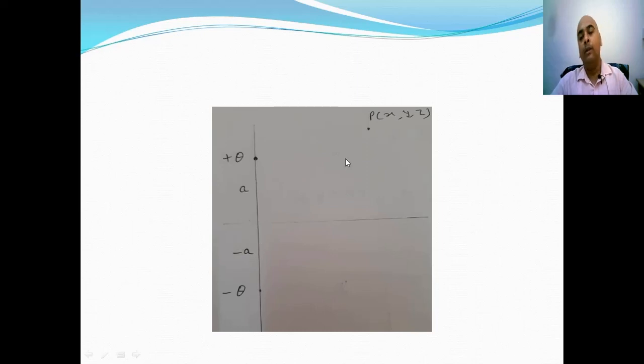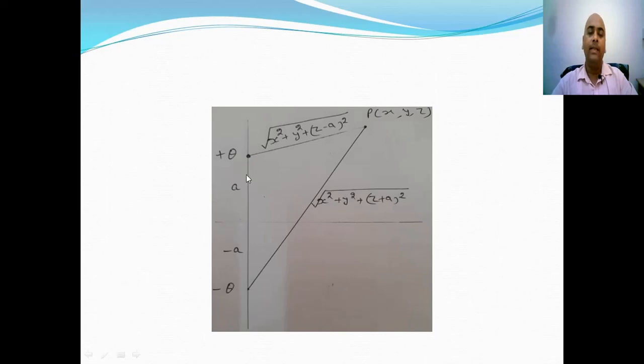Now either electrical field or electrical potential at point P we can find as the algebraic sum of electric field or electrical potential due to plus Q charge and minus Q charge. For example, the distance between 2 points can be calculated by using square root of x2 minus x1 square plus y2 minus y1 square plus z2 minus z1 square.